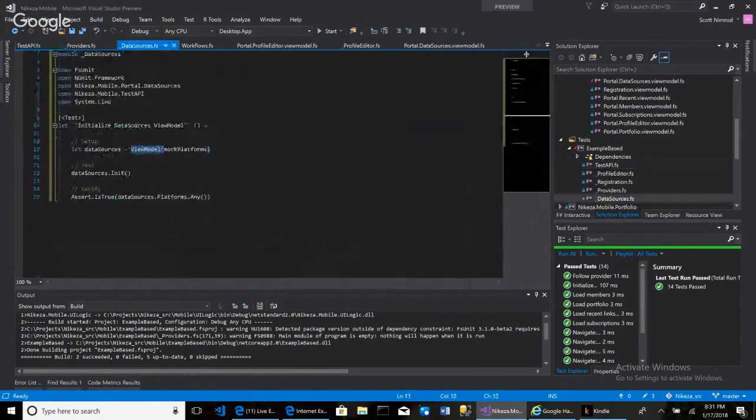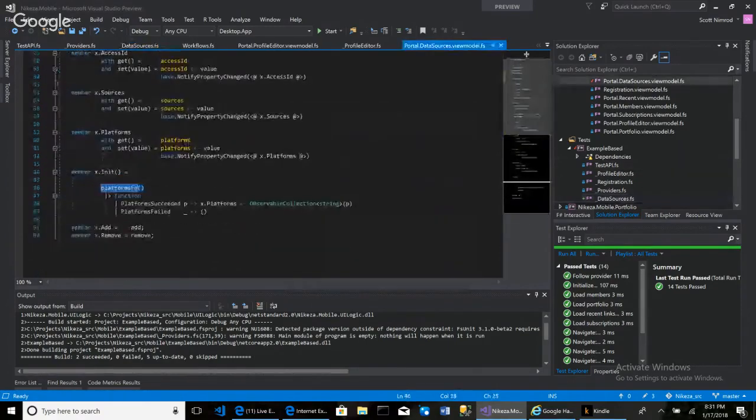So if you look at the test, we have mock platforms right here that we're passing into the ViewModel constructor. So when we call this init, which is what we're testing, we're taking that function that we injected into our ViewModel, and we're invoking it with the argument. That argument is of type unit, hence the open close parenthesis. So we're saying platforms function, and we passed in the argument of unit, which is all that it needs in order for this function to execute.